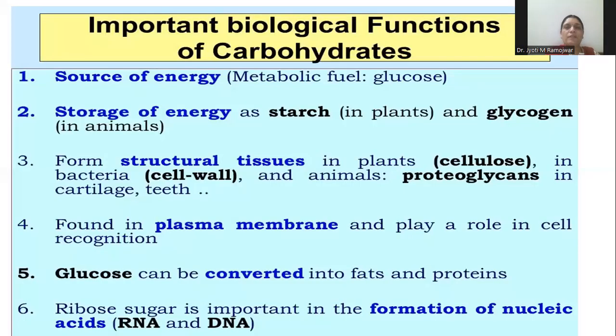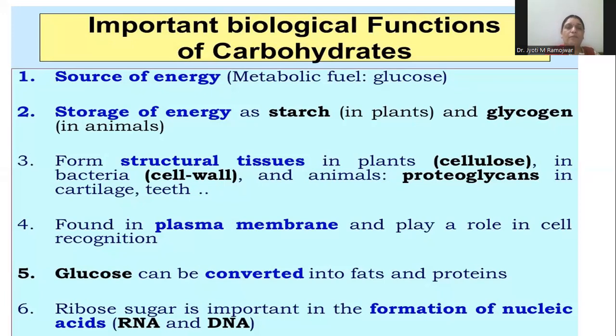Now, what are the important functions of the carbohydrates in the biological system? They play 6 important roles. First one is they act as a source of energy. They act as fuel in our body. The best example of the monosaccharide which acts as the instant source of energy is glucose. They also act as storage of energy. For example, starch. In the case of plants, starch acts as the storehouse of energy. In the case of animals, the energy is stored in the form of glycogen.